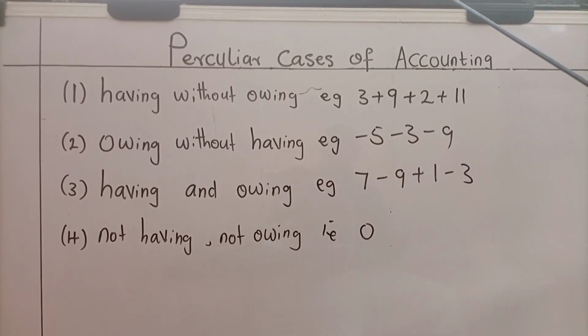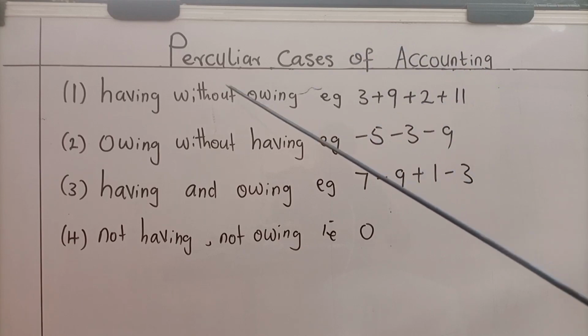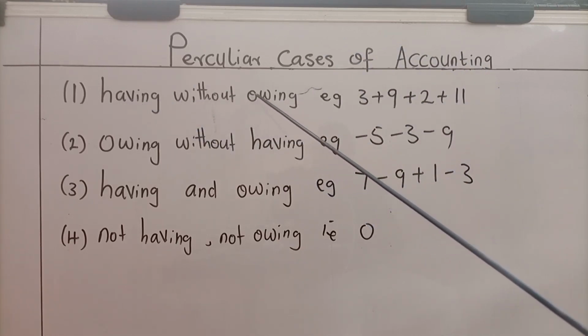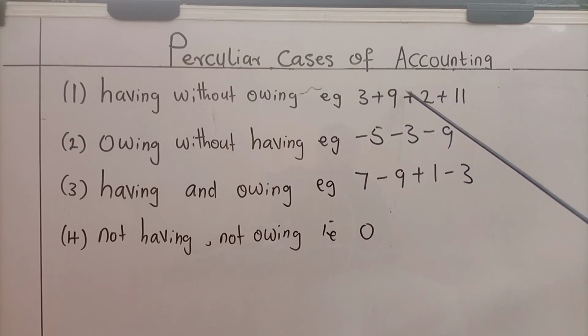Everything here is what we have. We have 3, we have 9, we have 2, we have 11. That is having only, without owing. Did you see any minus here to show what we're owing? No. There are times we carry out accounting and all we do is add what we have.